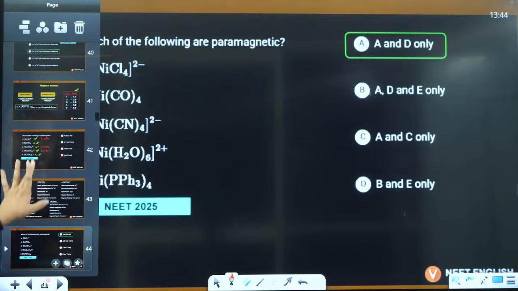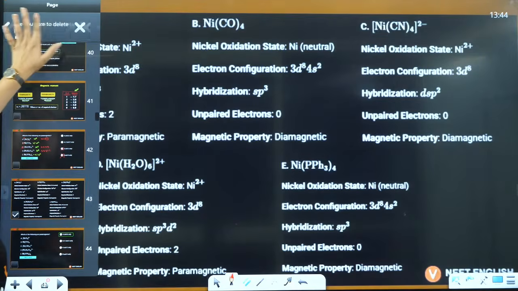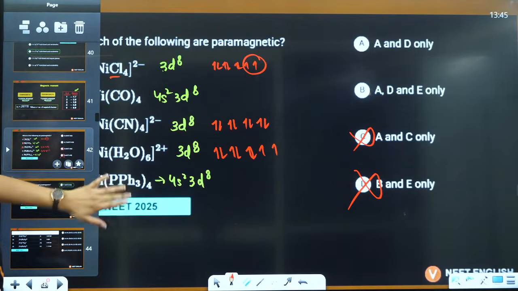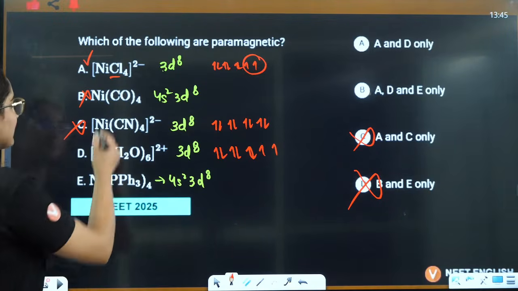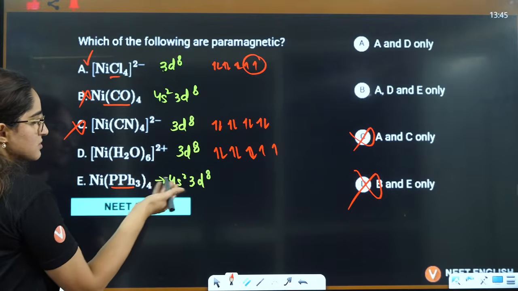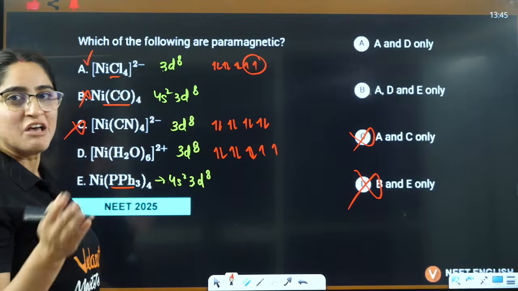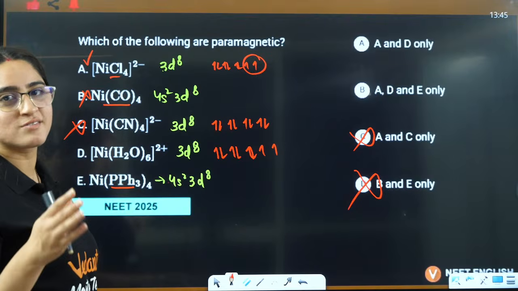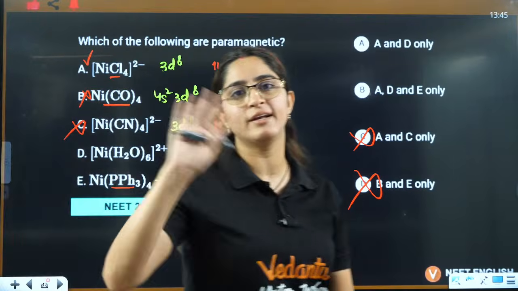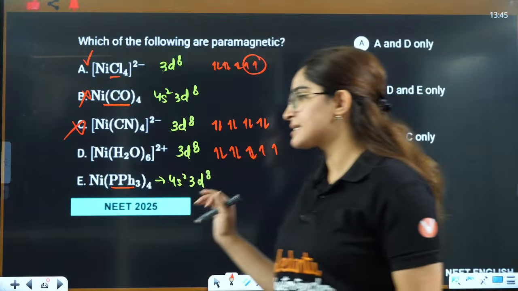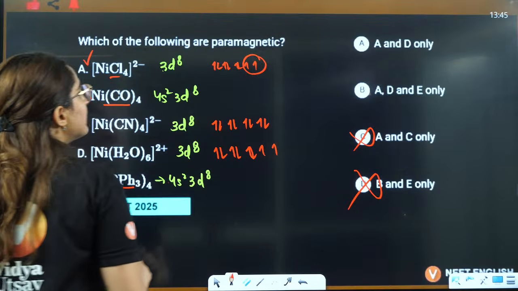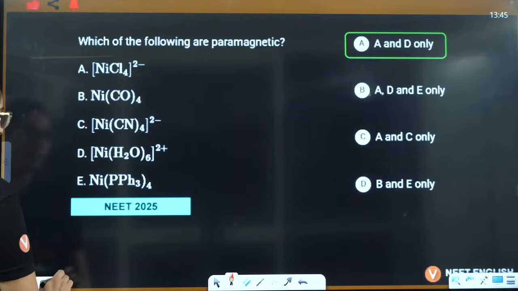Understood? Tell me, everyone. I've just deleted this part, as it is not even required here. This and this are the same, like 10 electrons only, so there is no need. With 10 electrons, weak field or strong field, the d orbitals will always be fully filled, right? So the answer will be A.